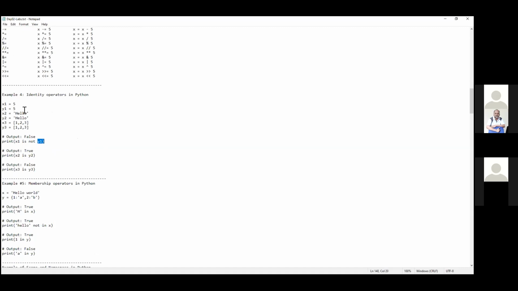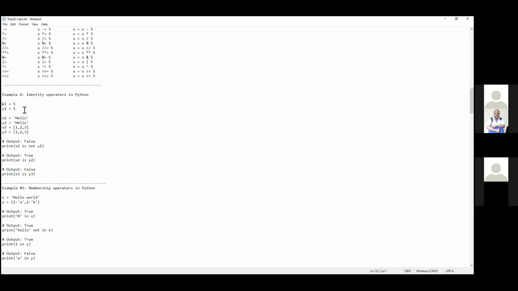What happens in this situation? Both are the same, right? This is saying not, so it says false because both are the same. If x1 is y1, then it will say true because both are the same. We are saying x1 is not y1, that is why it says false.